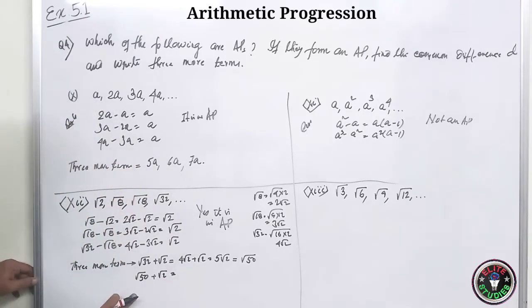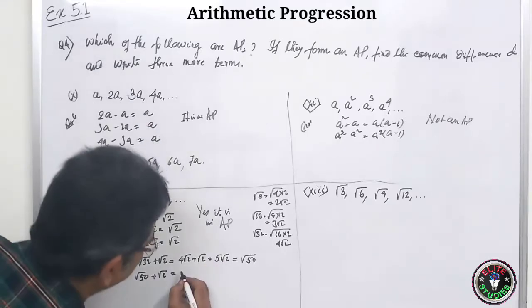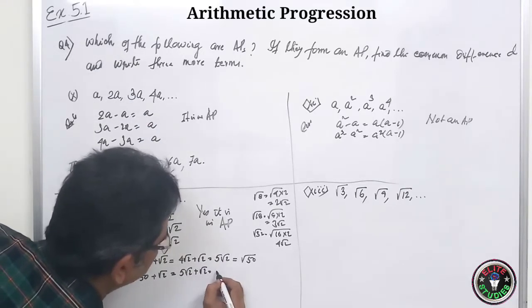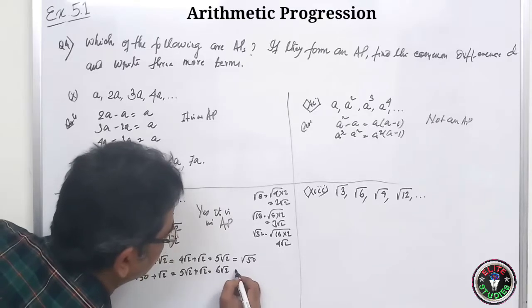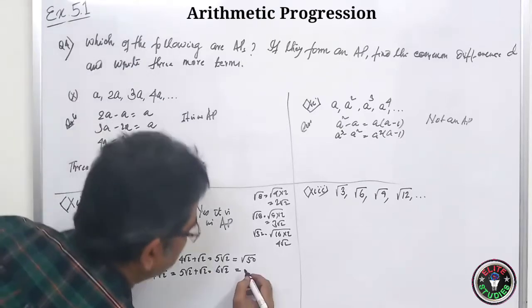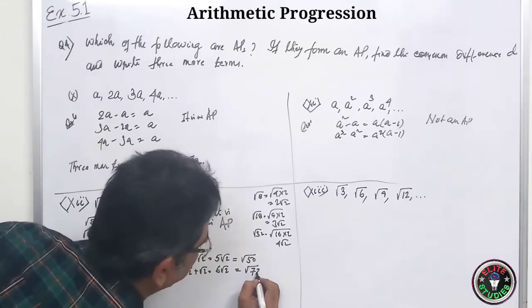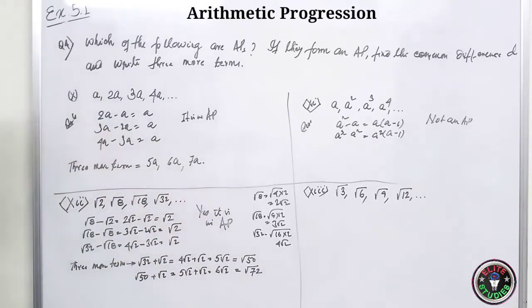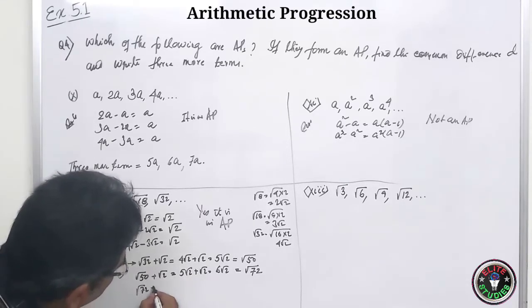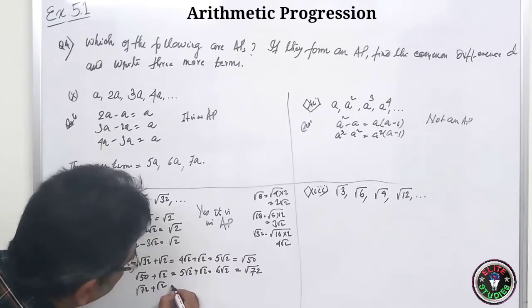So root 50 is how much? Root 50 is 5 root 2. 5 root 2 plus root 2, so it is equal to 6 root 2. So if you want to take 6 inside, 6 square is 36, 36 times 2 is 72. It will be root over of 72. Again it will be root over of 72 plus root 2.